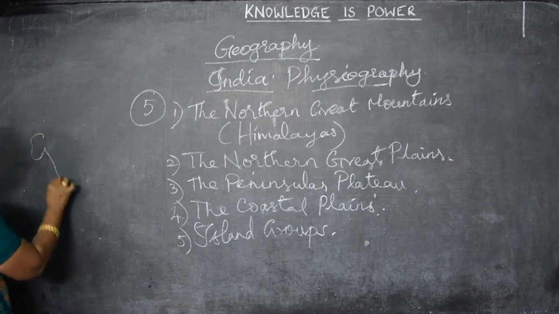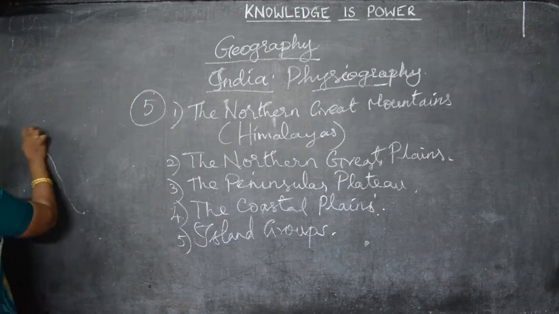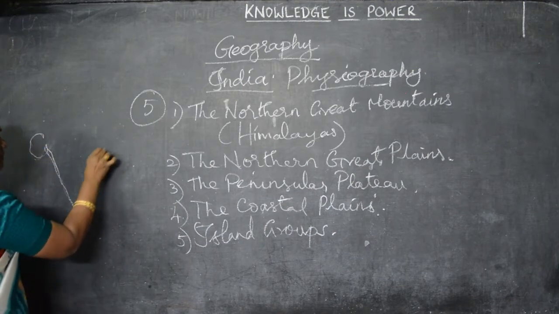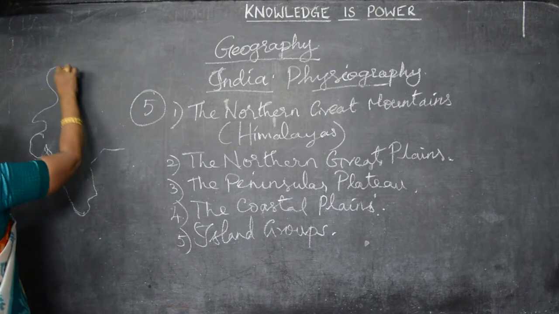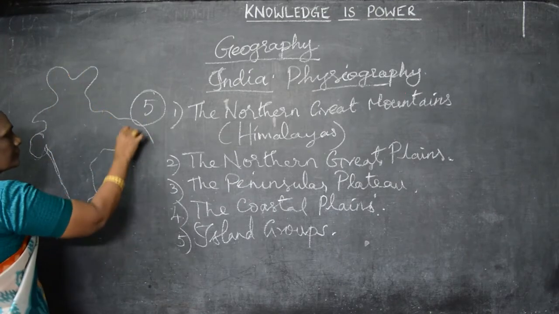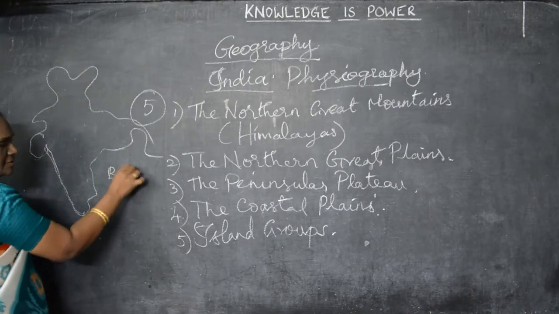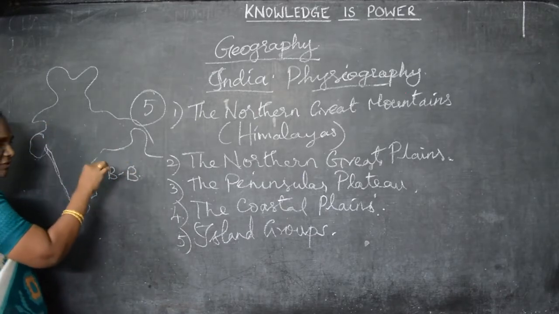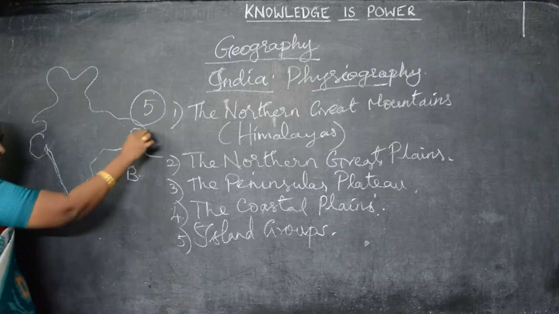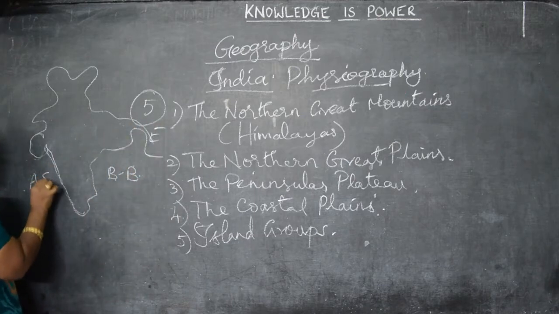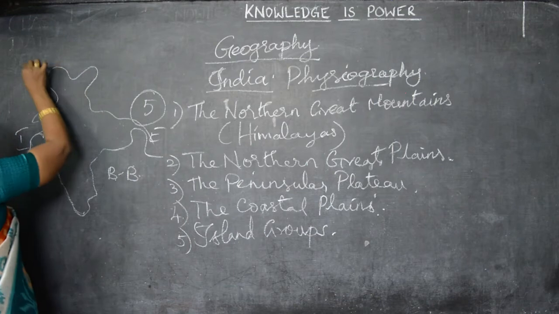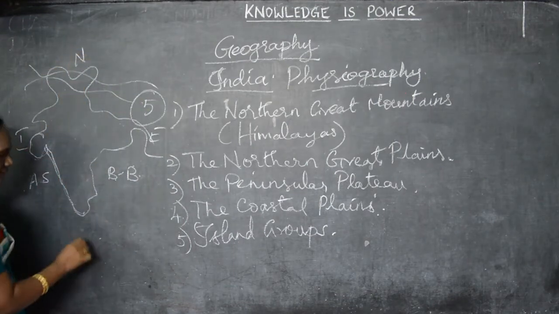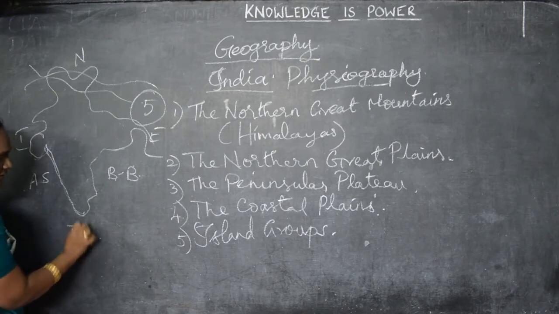Here, this is the Bay of Bengal. Whenever you are drawing the India map, you have to write this Bay of Bengal in the east, the Arabian Sea in the west, the great Himalayan mountains in the north, and the Indian Ocean in the south.